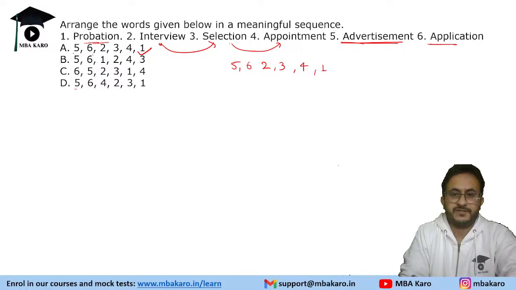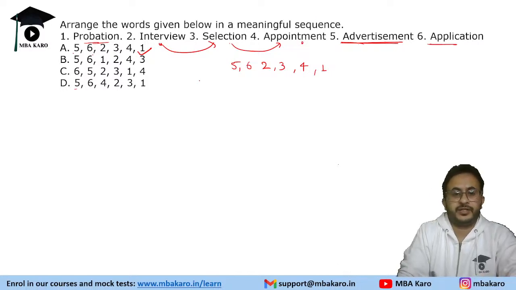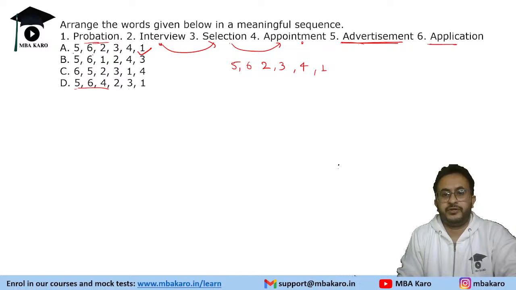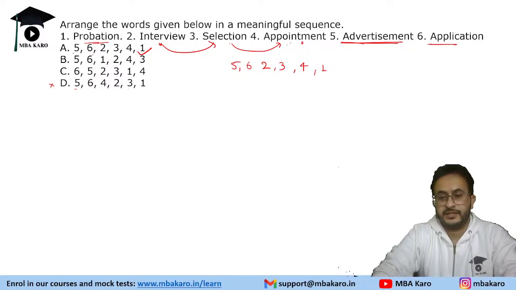D is 5, 6, 4. How will the appointment happen? You will appoint only when someone is selected. Appointment will happen only when you select. So if you are saying 5, 6, 4, 2, 3, 1, appointment will happen later, right? When you are selected, then only you are appointed to that position. So the answer is A. Some of you answered D, that is wrong. Appointment will happen first after selection, and then probation will take place.